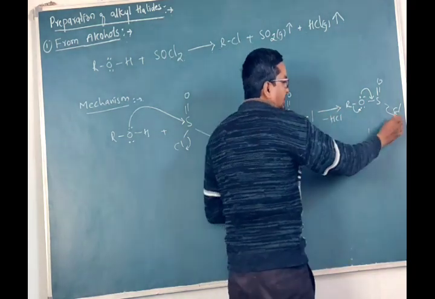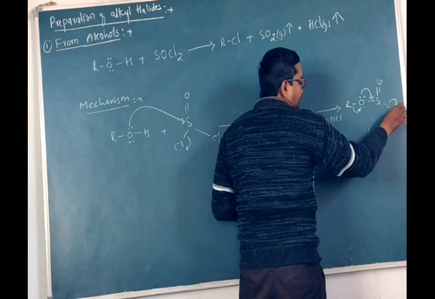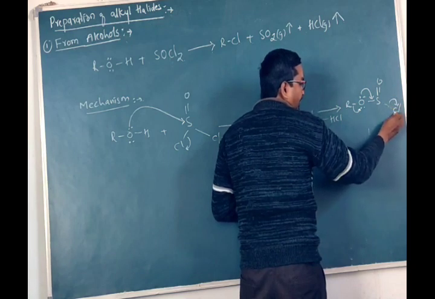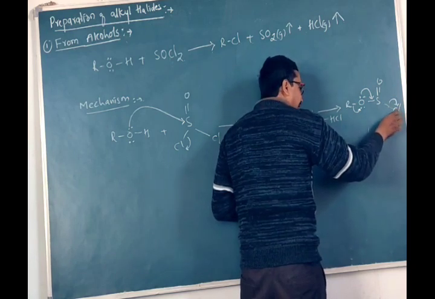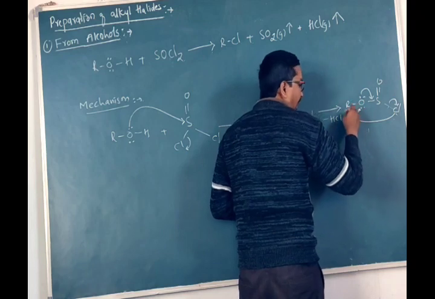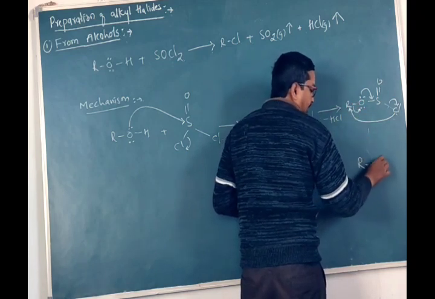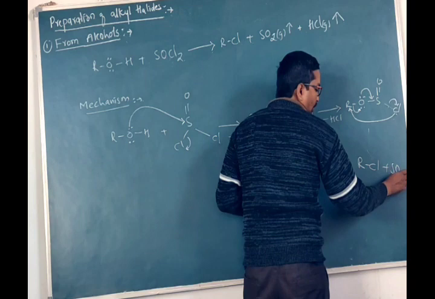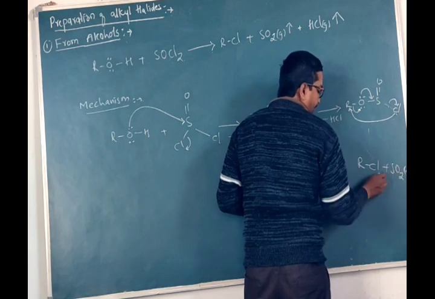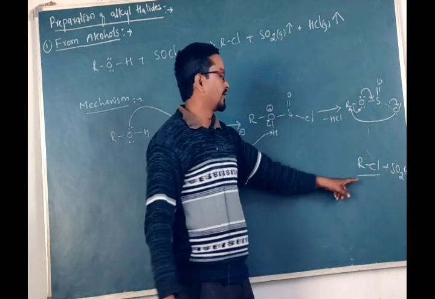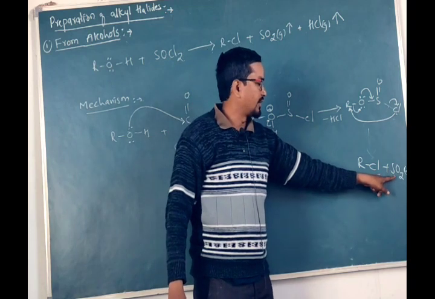So this Cl minus, which is leaving from this side, will attack on this R, and hence it will form RCl plus SO2 gas.